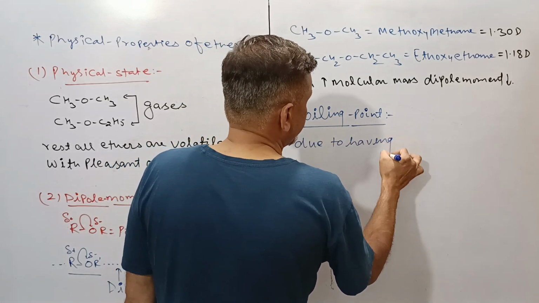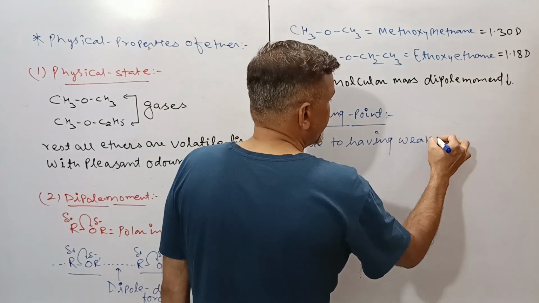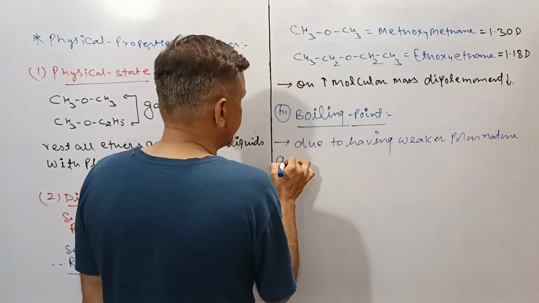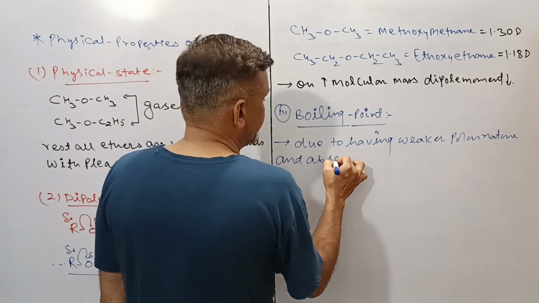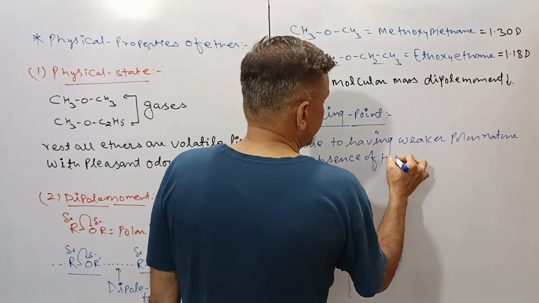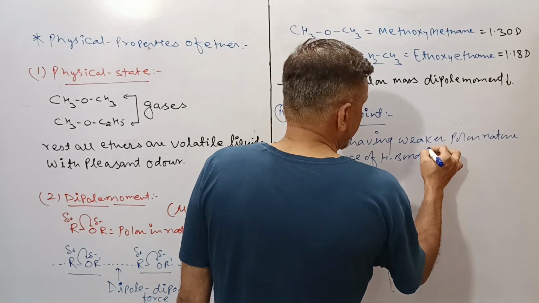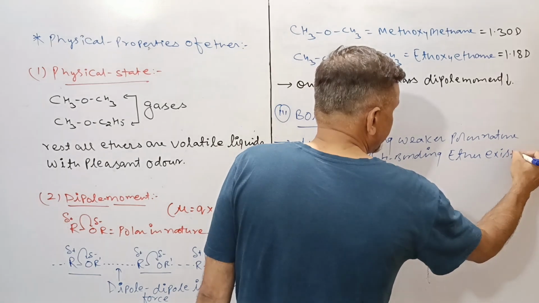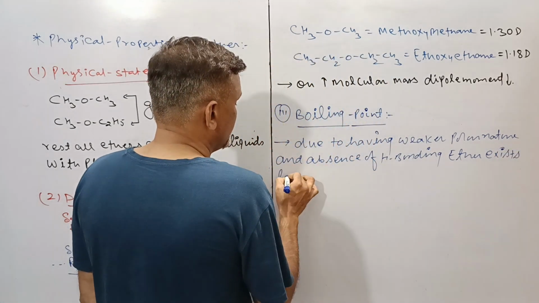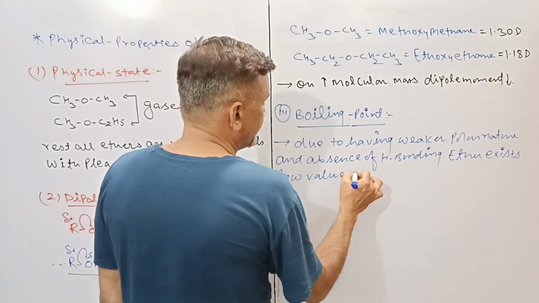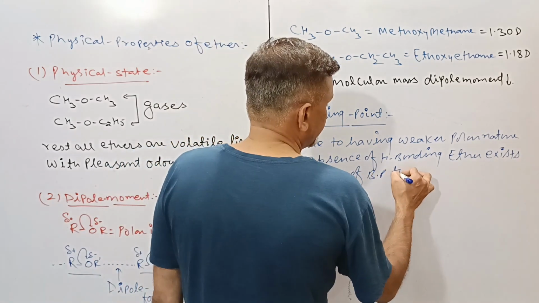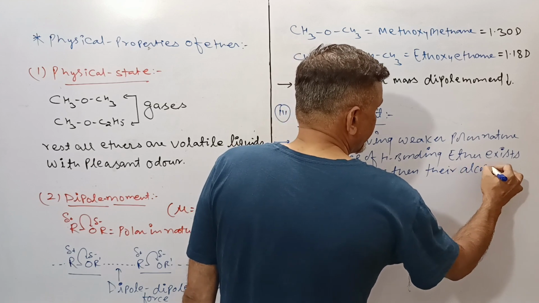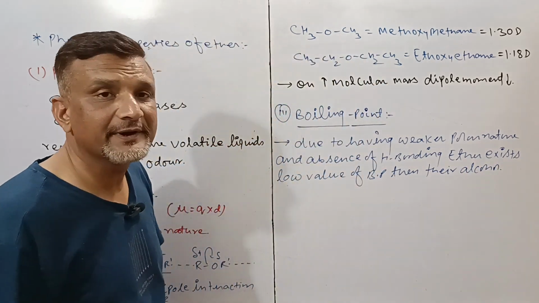Due to having weaker polar nature and absence of H bonding, ether exists with low value of boiling point than their alcohol. This was regarding to the boiling point.